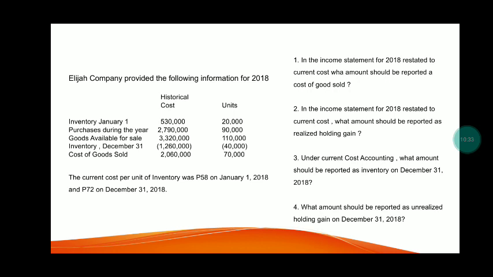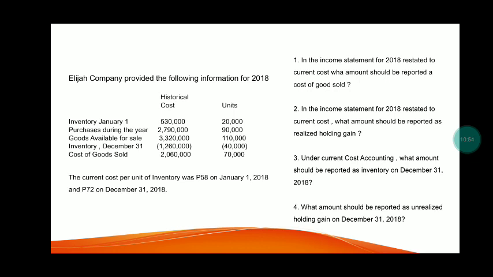Inventory on December 31 is 1,260,000, units 40,000. Cost of goods sold 2,060,000, units 70,000. The current cost per unit of inventory was 58 on January 1, 2018 and 72 on December 31, 2018. So let's discuss one by one.